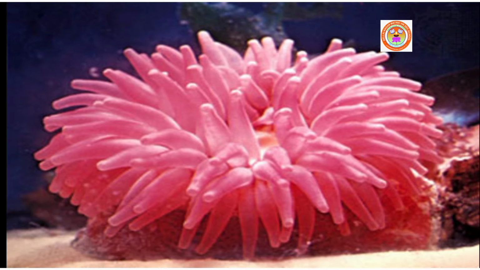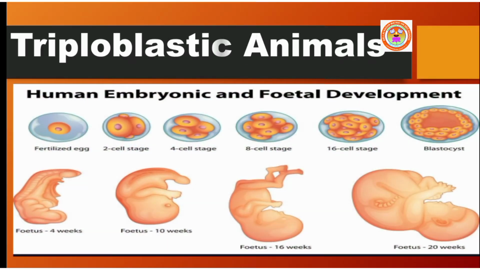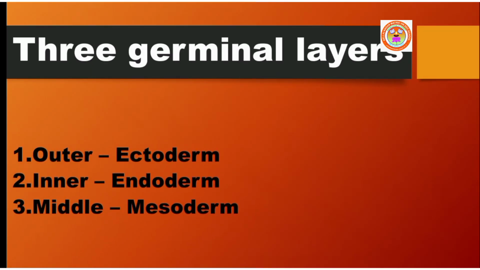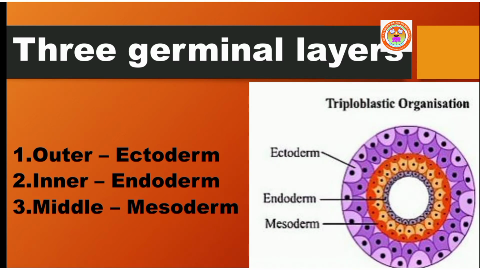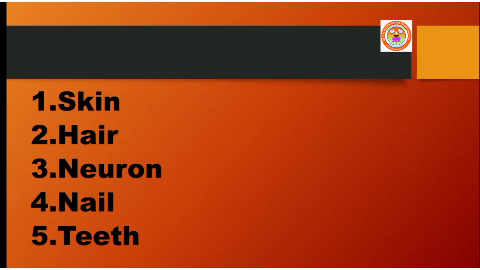Now let us see what are triploblastic animals. Animals in which the developing embryo has 3 germinal layers such as outer ectoderm, inner endoderm and middle mesoderm, as shown here, are called triploblastic animals. Here, skin, hair, neuron, nail and teeth are formed from the ectoderm.